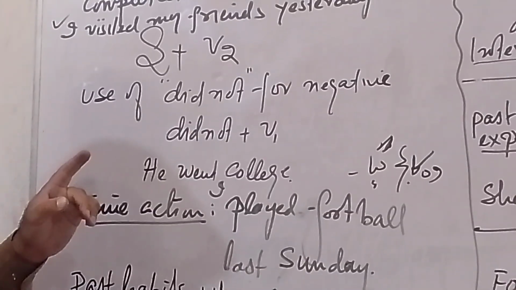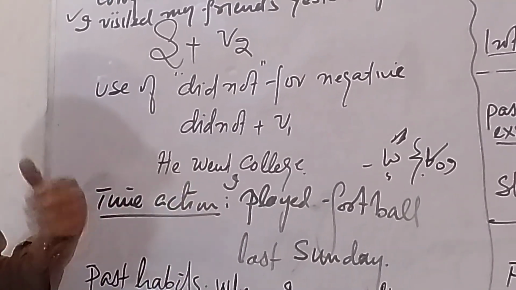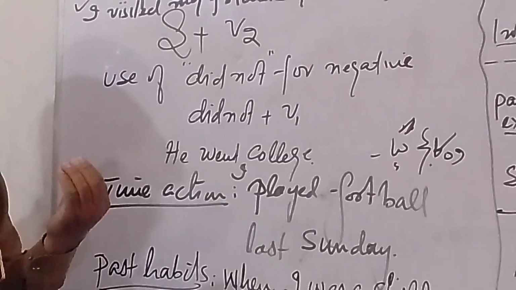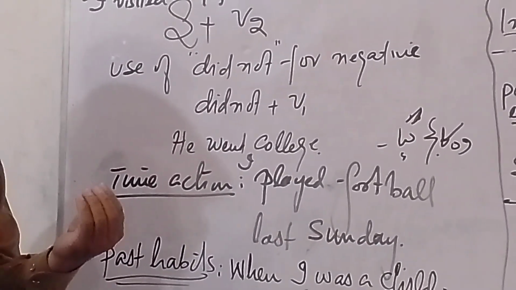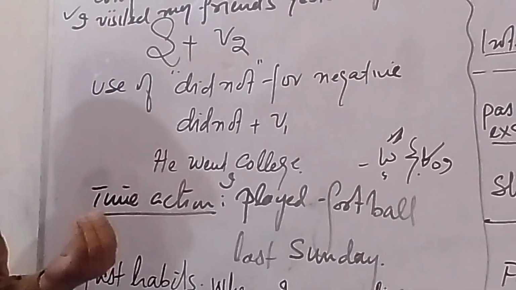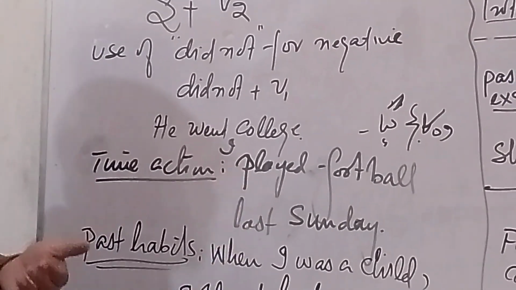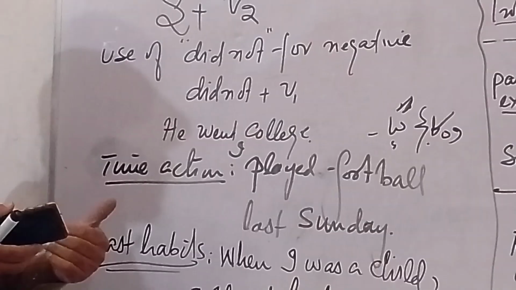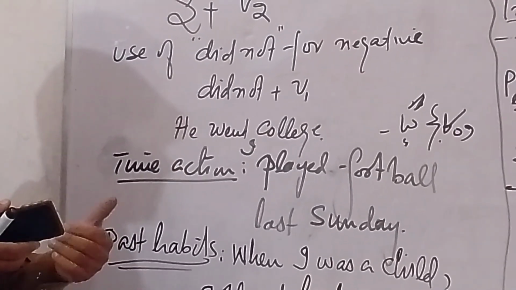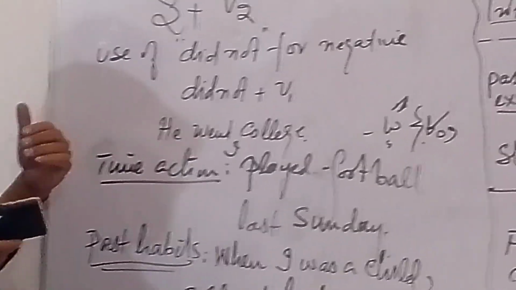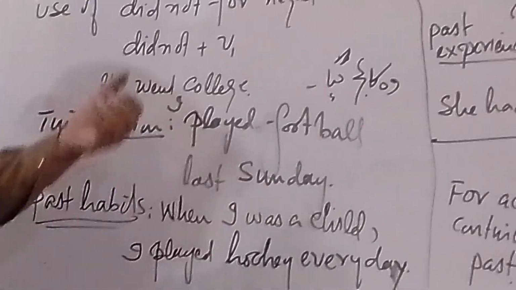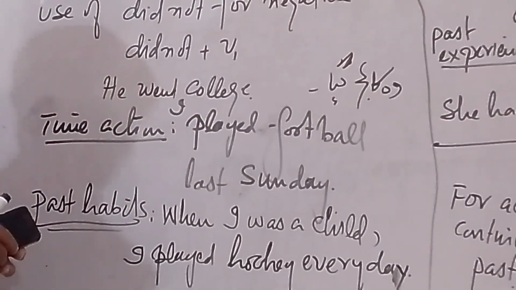We use the second form in past simple for simple sentences, and the first form with did. When it is a simple sentence, which form do we use? Second. When it is negative, first. When interrogative, first. Did plus first form. Did in the beginning and then the first form. Clear?